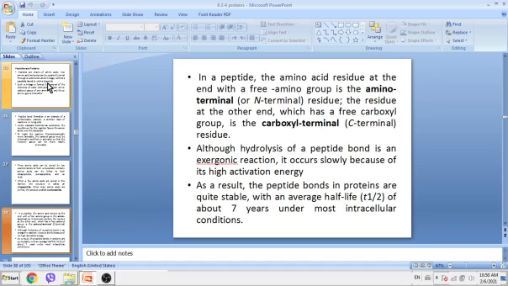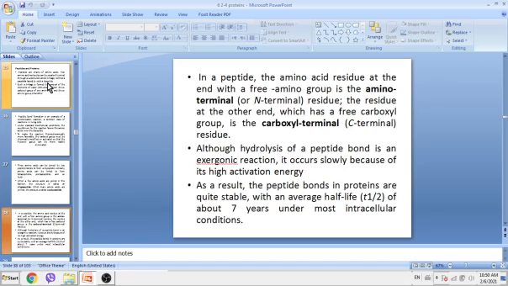In a peptide, the amino acid residue at the end with a free amino group is the amino terminal residue. At the other end, which has a free carboxyl group, is the carboxyl terminal residue. So you know, in any amino acid we have an amino group and a carboxyl group.